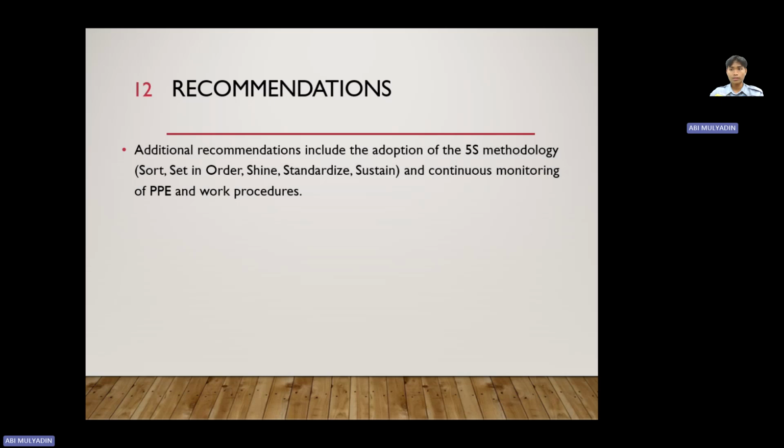And for recommendation, in this paper additional recommendations include the adoption of the 5S methodology: sort, set in order, shine, standardize, and sustain, for continuous monitoring of PPE and work procedure.